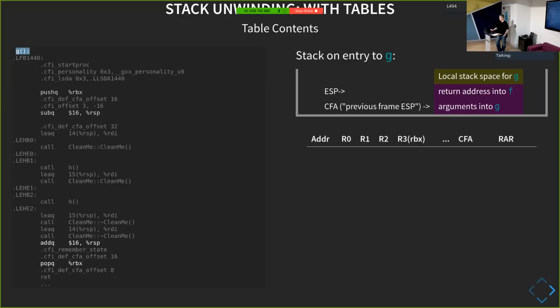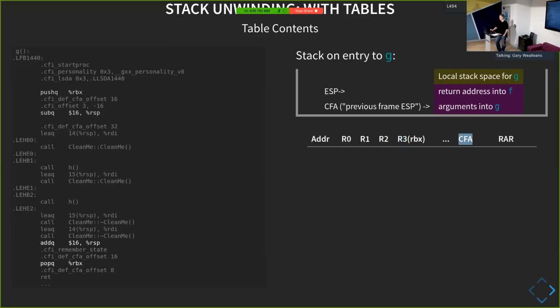So our table pretty much has an address, and then a state for each register. The registers are just treated with numeric indexes. So there's register 0, register 1, register 2. These registers in the table are kind of generic platform independent concepts. And then each platform will map each register index to a specific register. So RBX on x86 or x86-64 is actually register 3 in the table. There may be many more registers.